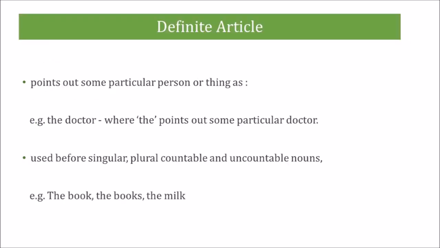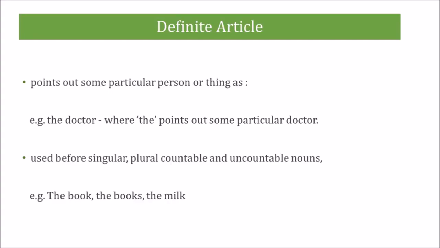The definite article is used before singular and plural nouns when the noun is specific or particular. It signals that the noun is definite, that it refers to a particular member of a group. For example, the dog that bit me ran away. Here we are talking about a specific dog, the dog that bit me.